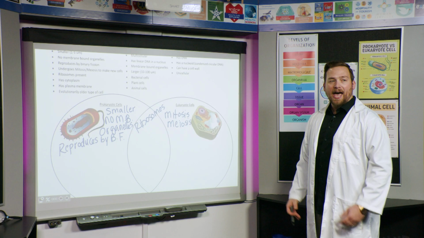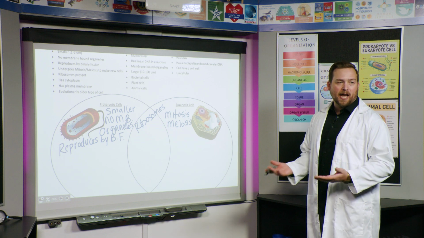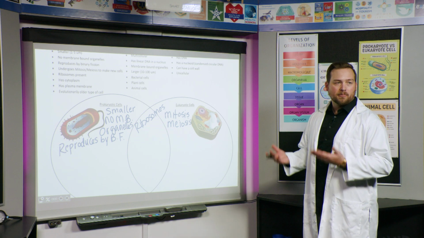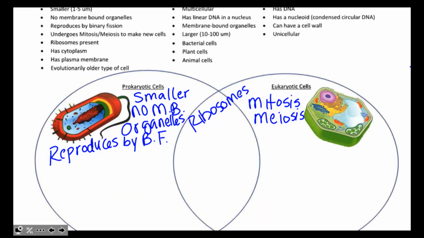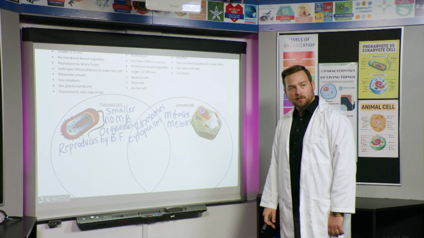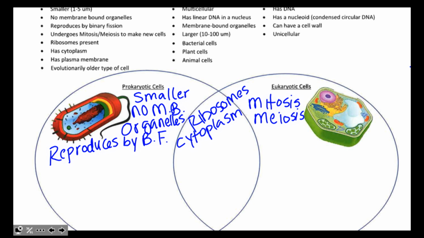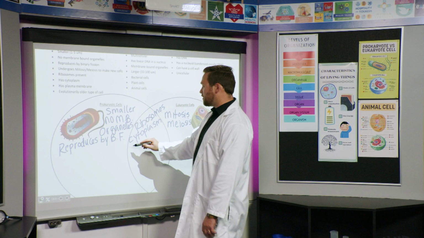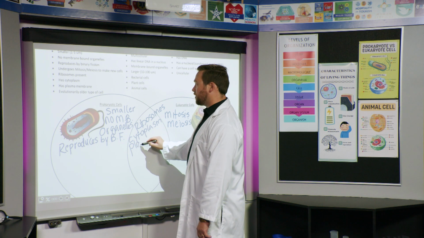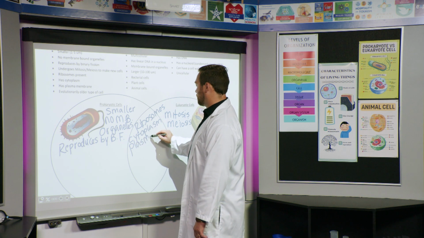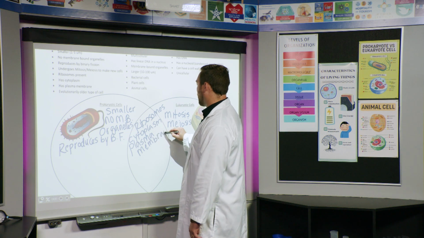All right, the next one is has cytoplasm. Which of these cells is going to have cytoplasm? They both have it. That's right. So I'm going to put cytoplasm in the middle. Anyone remember what that prefix cyto means? Means cell, right? These are both cells. Okay, has a plasma membrane. Where is that one going to go? Plasma membrane goes in the middle. So we've got 3 in a row, all in the middle. Great job. All right, let's keep it going.